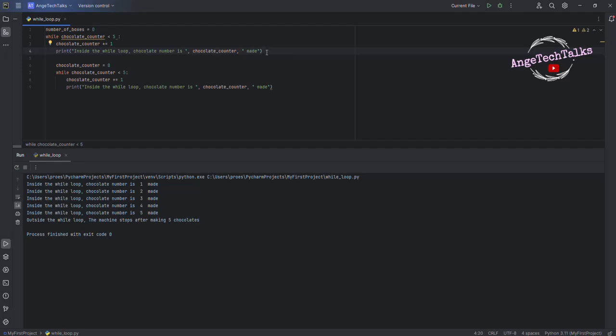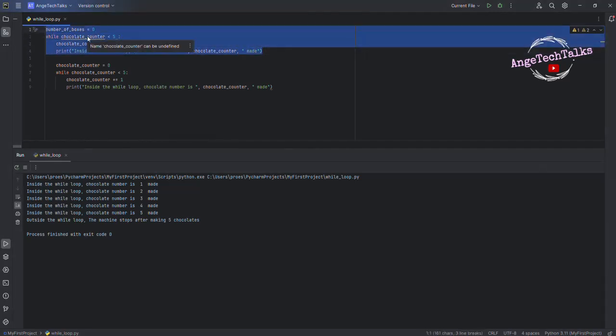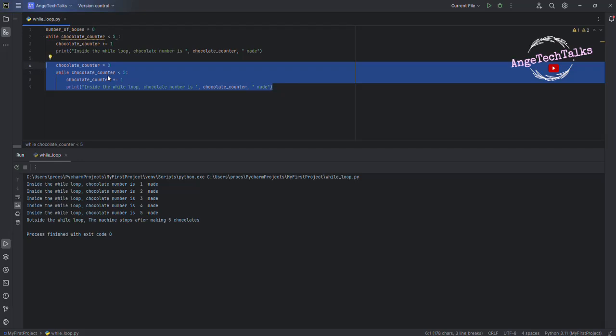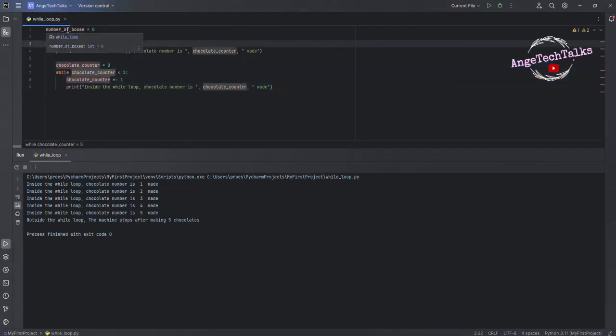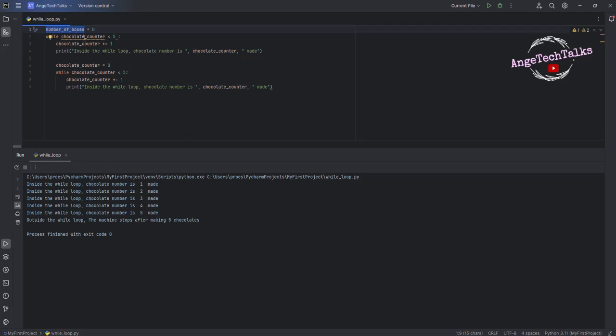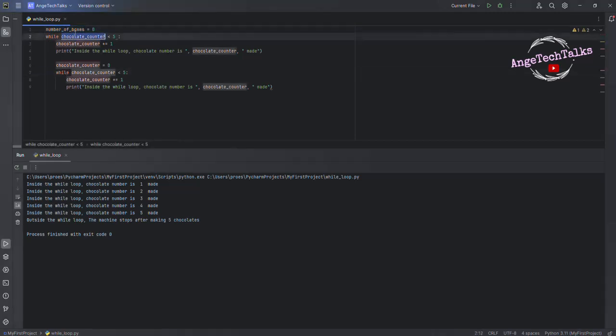The first one will be an external loop and the second one will be an internal loop. Now for the external loop, let me change the variable name. So we create a new variable called number of boxes. Why is the number of boxes less than 2? Because we want to produce 2 boxes.